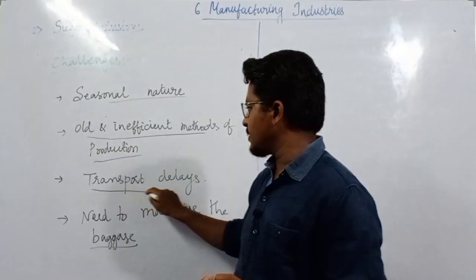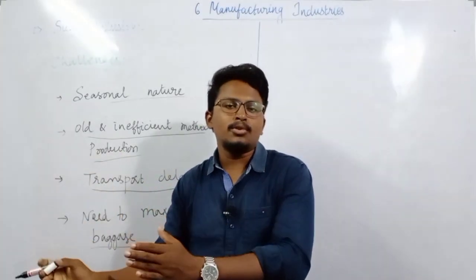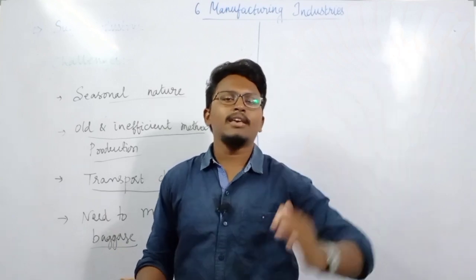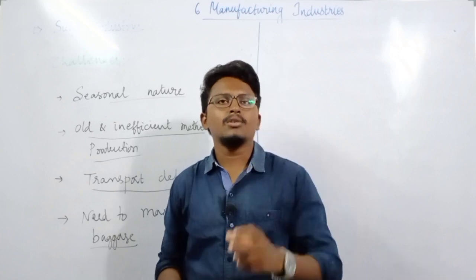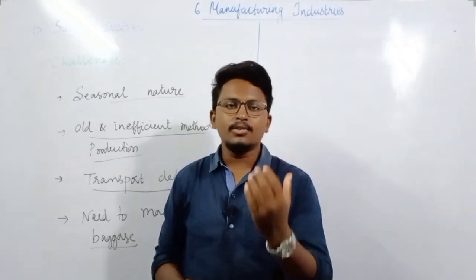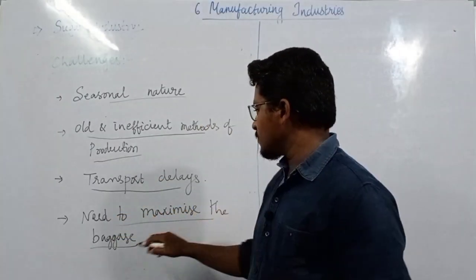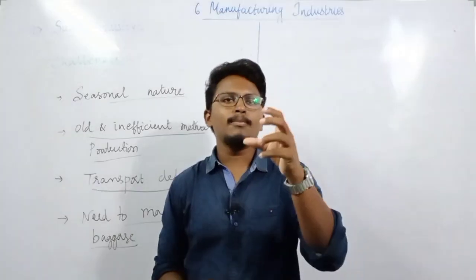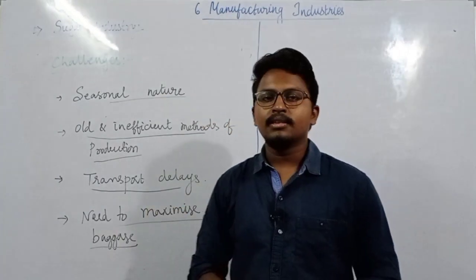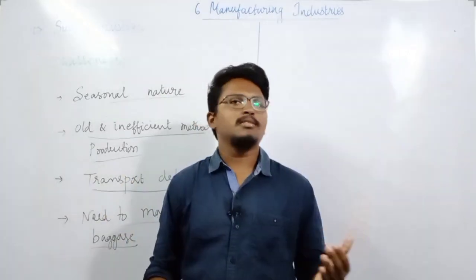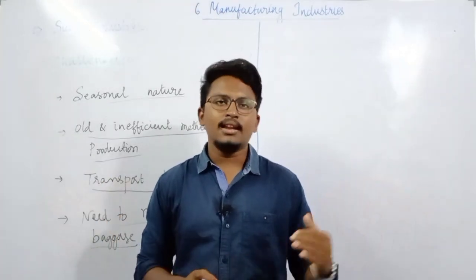And the third important thing is transport delays. We need to transport sugarcane from where it is produced to the sugar mill. Because of the delay in sugarcane transport, the sucrose content, or the amount of sugar present in the sugarcane, decreases. We also need to maximize the use of bagasse. Bagasse means the pulp left after extracting juice from the sugarcane, and it can be used in different ways. So we need to maximize its use instead of wasting it unnecessarily.